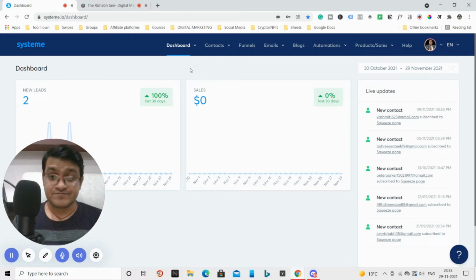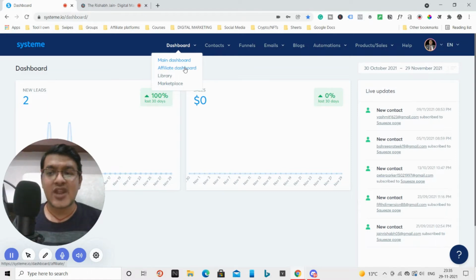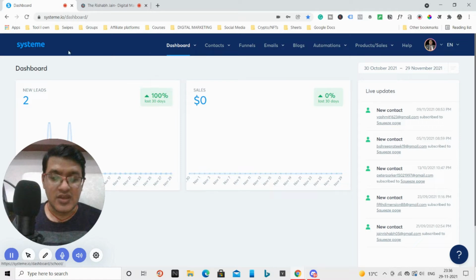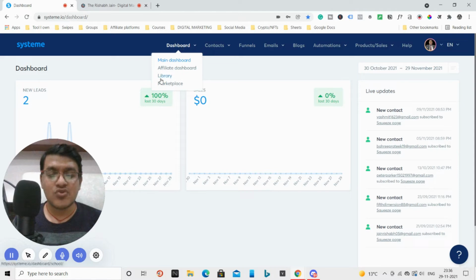Now, inside dashboard we have this main dashboard, which is this area. Then we have the affiliate dashboard. If you join the affiliate program of system.io, where you can promote and earn commissions, you can access your affiliate dashboard directly from here. Here is the library option. System.io has their own courses, so if you join any of their courses, you can see those courses here.